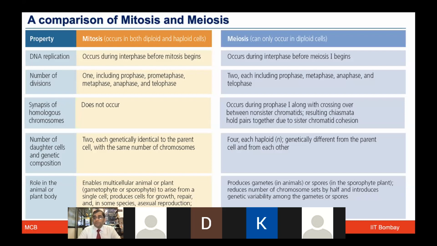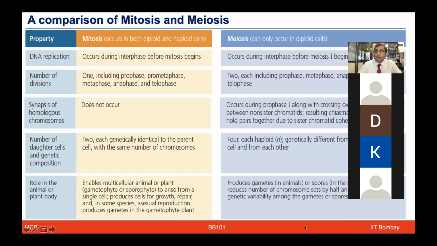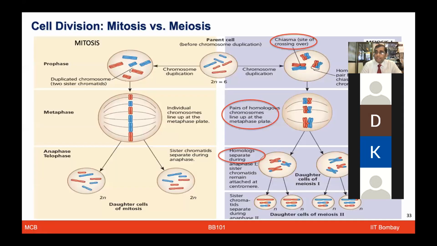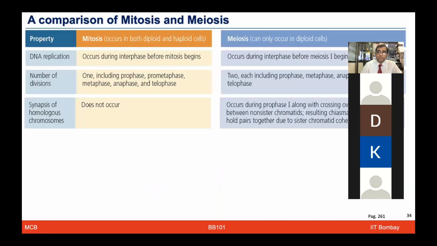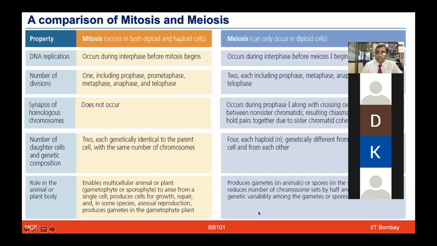So if this type of gene shuffling was not happening, we would not have seen this variability. There are actually many other events that happen in meiosis as well, but we will not talk about those. Let's just keep in mind the key event that makes meiosis different from mitosis, the unique activities in meiosis. That's good enough at this stage of learning.